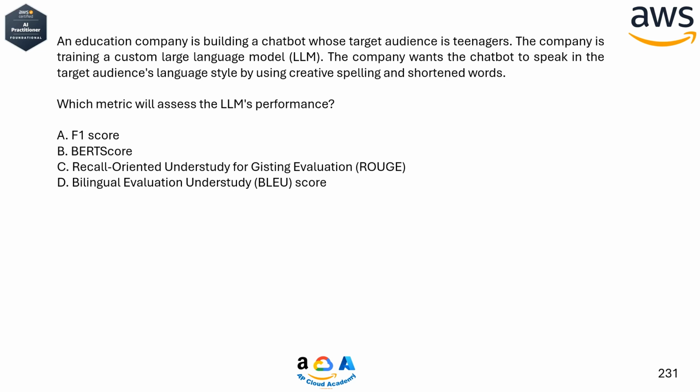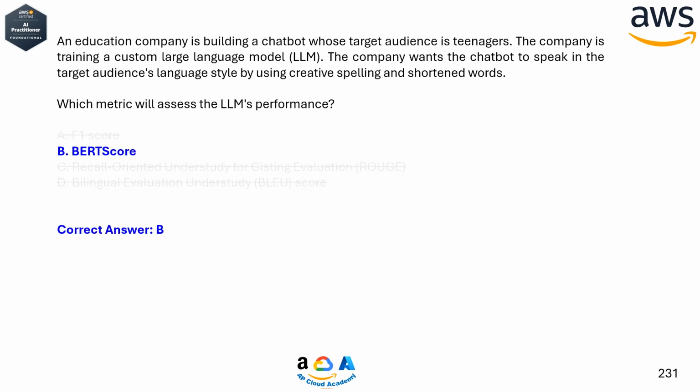A. F1 score. B. BERT score. C. Recall-oriented understudy for gisting evaluation, Rouge. D. Bilingual evaluation understudy, BLEU, score. Correct answer, B. B. BERT score.